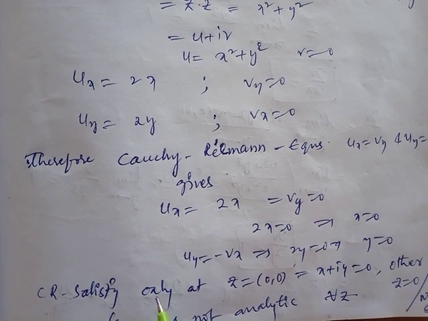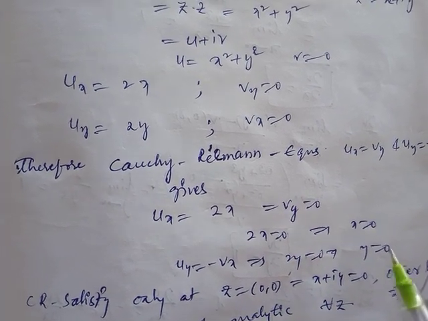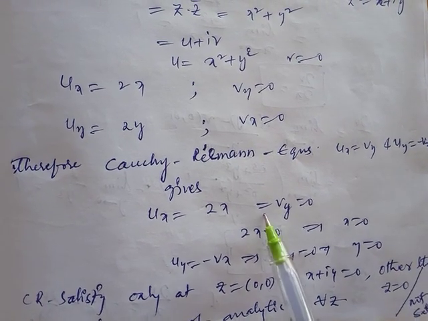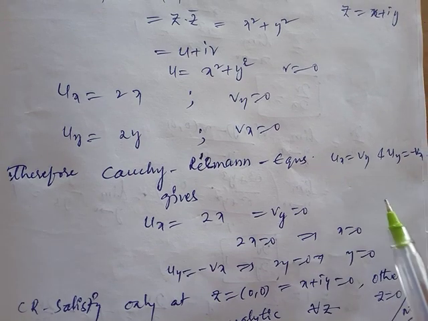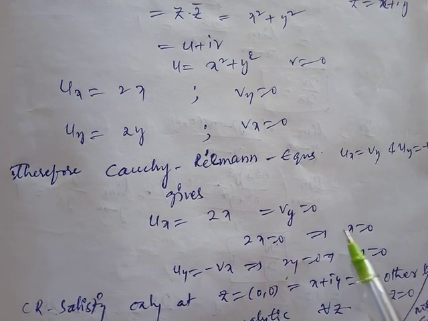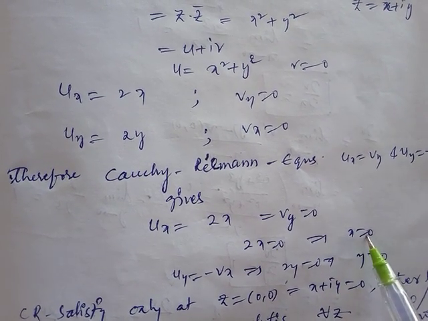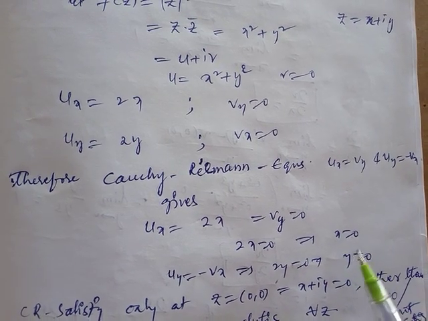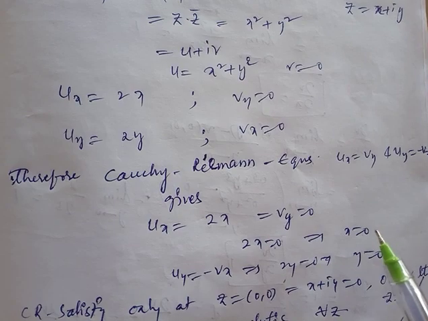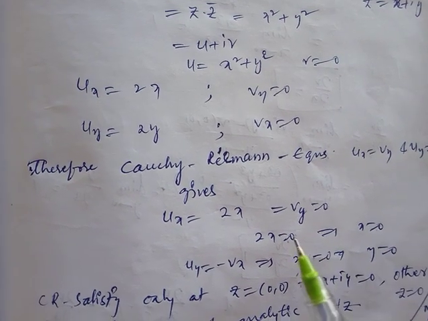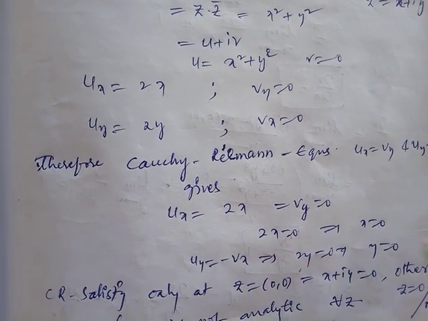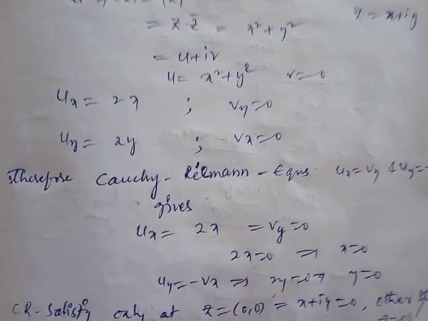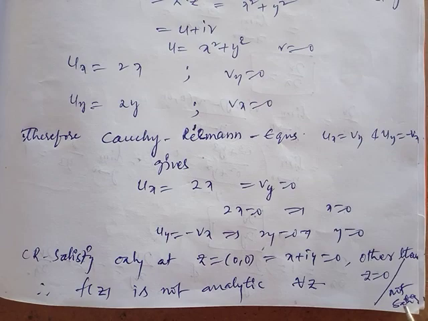CR equations are satisfied only at z equal to 0. Without x equal to 0, y equal to 0, is the CR equation satisfied? It does not. If we put x equal to 1, is 1 equal to 0 correct? Never. So other than 0, the Cauchy-Riemann equations are never satisfied. So the Cauchy-Riemann equations are satisfied only at z equal to 0. Other than 0 does not satisfy.